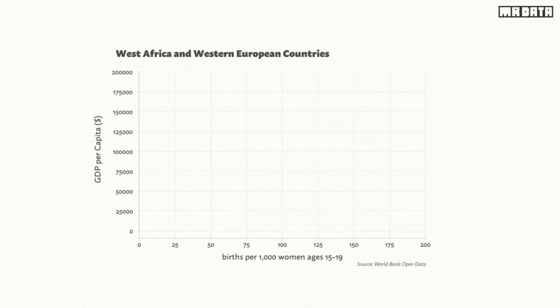There are more problems with the curse of dimensionality. The curse of dimensionality ends up making all data points look similar. How? Let's take the GDP per capita and births per thousand women ages 15 to 19 from countries in West Africa and Western Europe. It is clear that there are two different clusters. Western Europe tends to have a smaller number of adolescent pregnancies and a higher amount of wealth per person, and it's the other way around for West African countries.